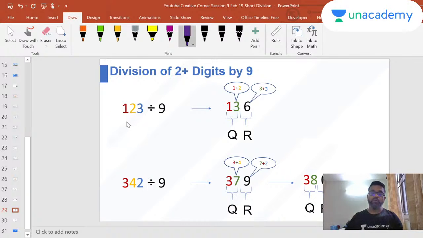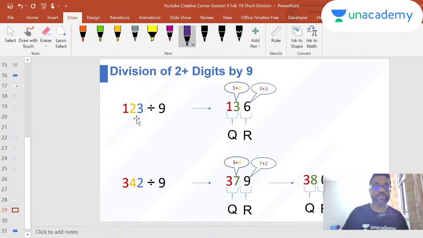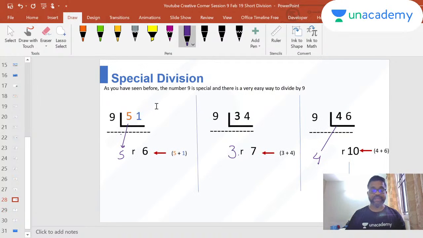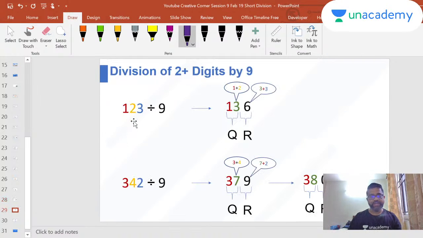What if you have more than 2 digits? Earlier, for division by 9, I was telling you about only 2 digits. But division by 9 with more than 2 digits also follows a similar pattern. Okay, so I'll show you. I've colored it here to make it easy for you, so don't get too worried about the colors. When I divide 123 by 9, my very first number in the quotient will be 1 only. I put that 1 here.